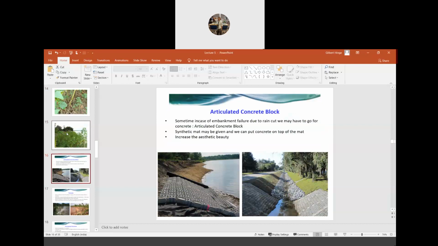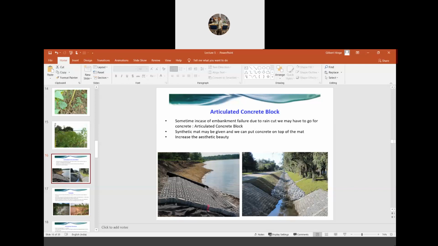In that case, what we use is the articulated concrete block. Here you see that this is a concrete block which is being articulated. They have some kind of a hole inside this block. I'm not going into the design of this block as of now. If we have time, then maybe we'll go into the design part. But as of now, you just know that we can also use this kind of measure to prevent the